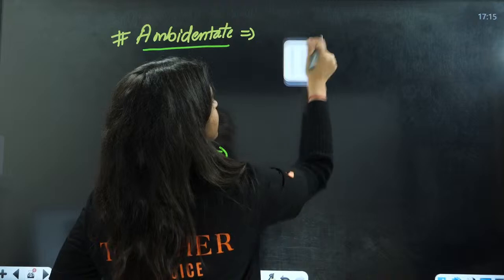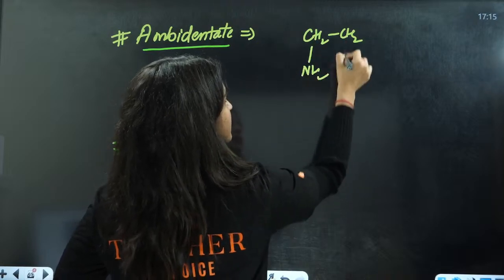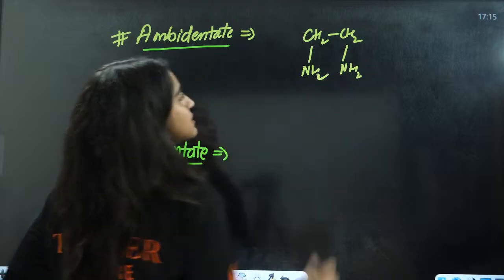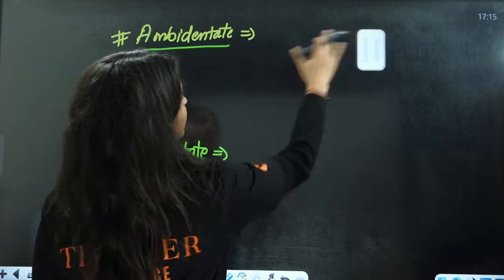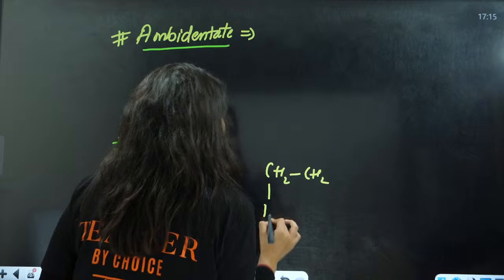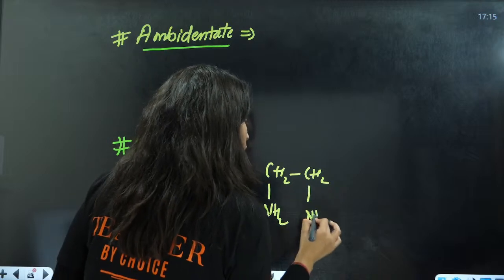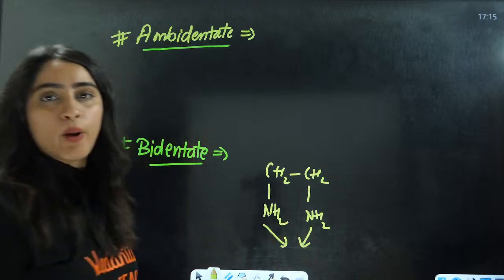That is CH2, CH2, this is NH2, this is NH2. This is your bidentate ligand. It has two donating sites and both are donating at one time.